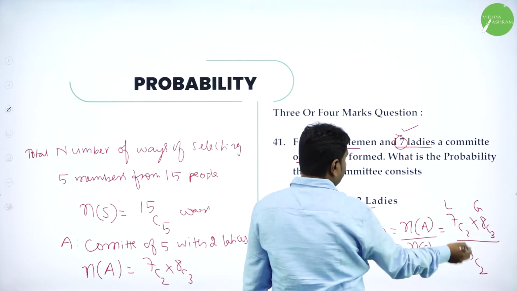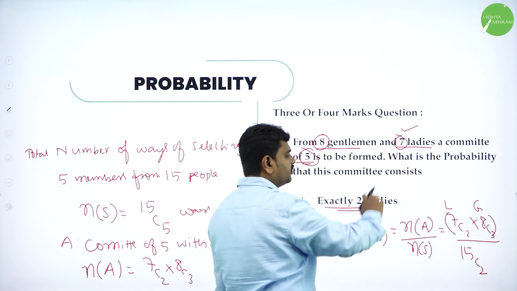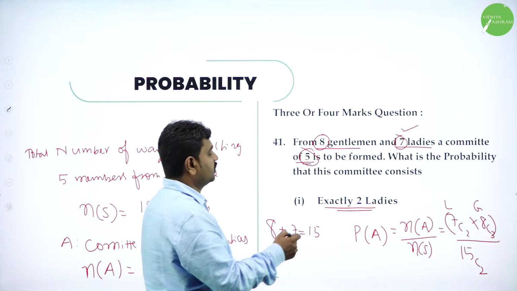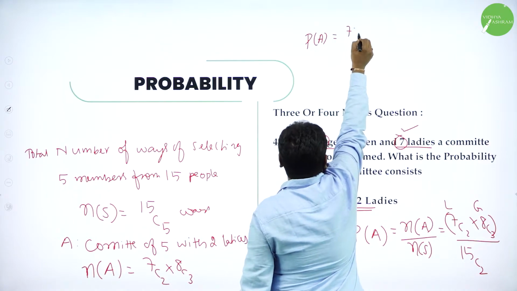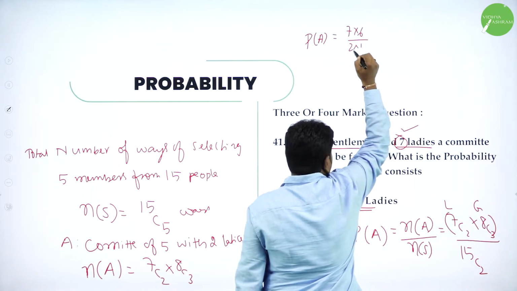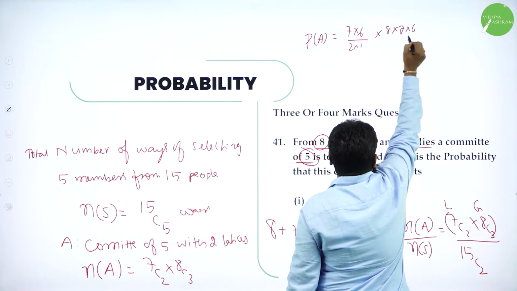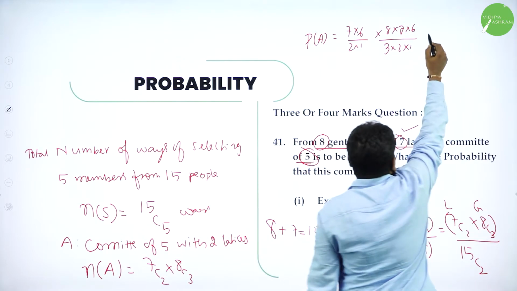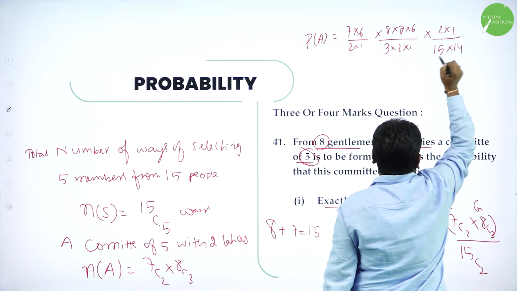Divided by total. Probability means favorable by total. This is favorable, this is total. This is the logic. Further you can simplify. 7C2 is what? 7 into 6 divided by 2 into 1. So probability you can calculate using calculator. And 8C3 is what? 8 into 7 into 6 divided by 3 into 2 into 1. 15C5, if you take it to numerator, 5 into 4 into 3 into 2 into 1 divided by 15 into 14 into 13 into 12 into 11.